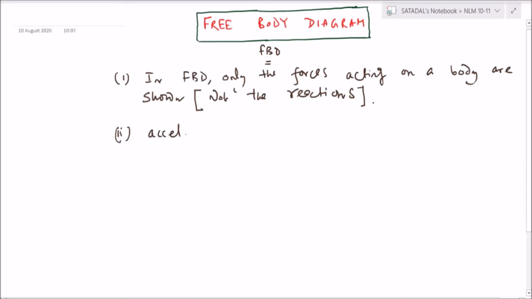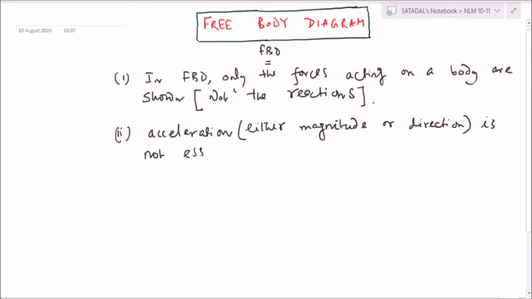Acceleration (within bracket, either magnitude or direction) is not essentially the part of FBD.